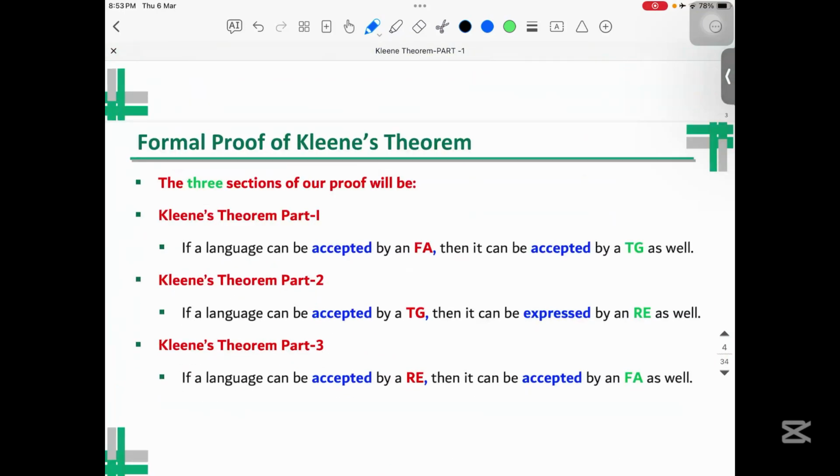So here are the three parts of the Kleene theorem. The first part is, if a language can be accepted by a finite automata, then it can be accepted by a transition graph. Now let's do the proof one by one. Let's first start with the part one proof.